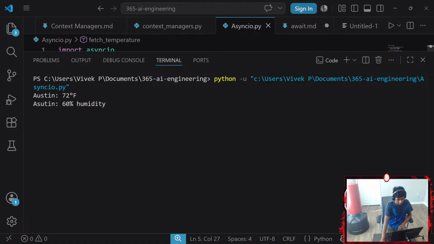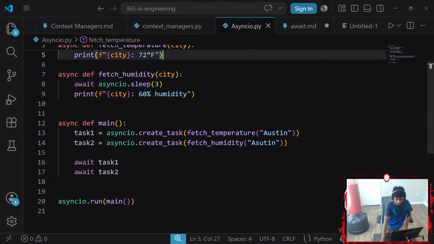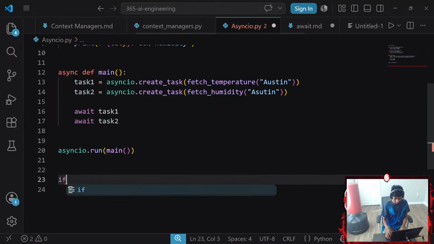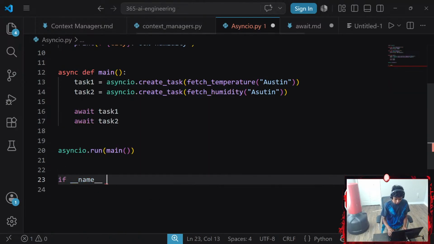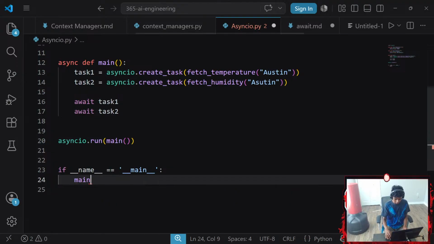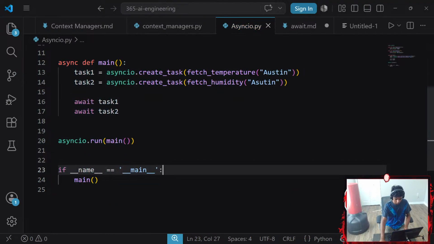Okay, and then let's see. Austin's temperature, Austin's humidity. Lastly, let's go with if __name__ equals "__main__". If that is the case, I want to go ahead and display my main function.